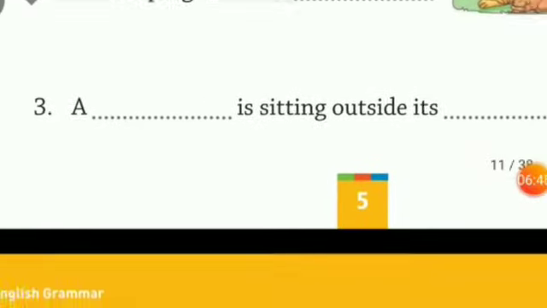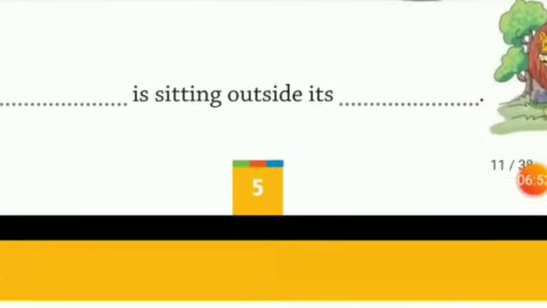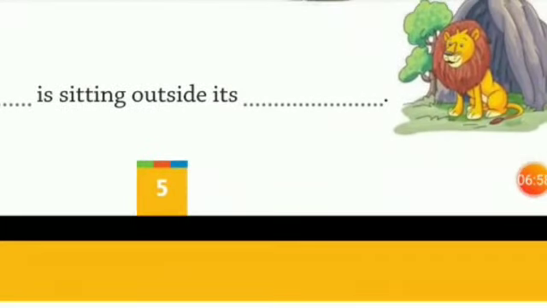We move to the next sentence. A dash is sitting outside its dash. A lion. You see the picture of a lion? A lion is sitting outside its dash. So here the answer is den. What is a den? Den is a place where the lion lives. That is the home of the lion.